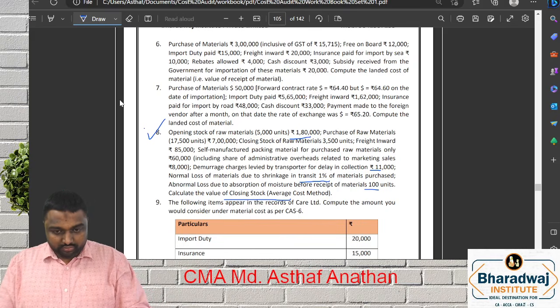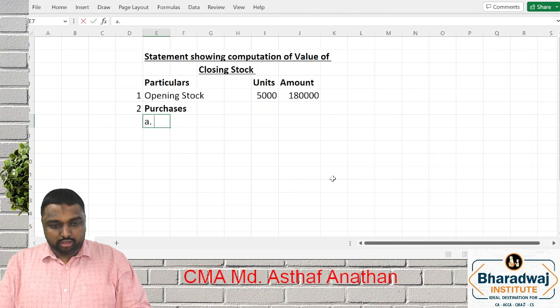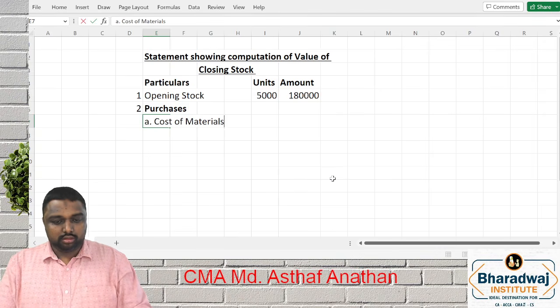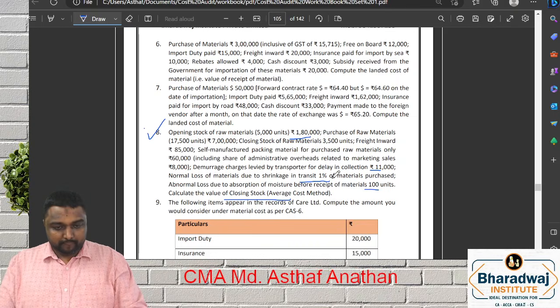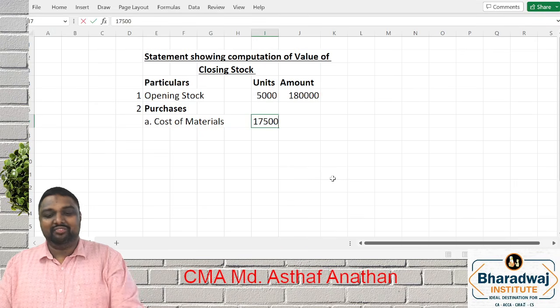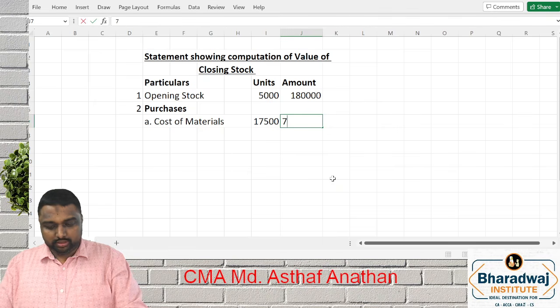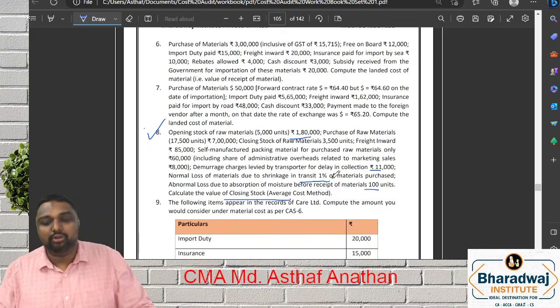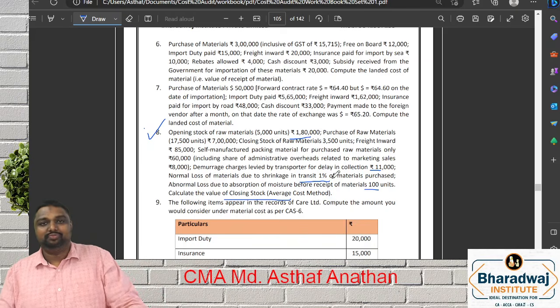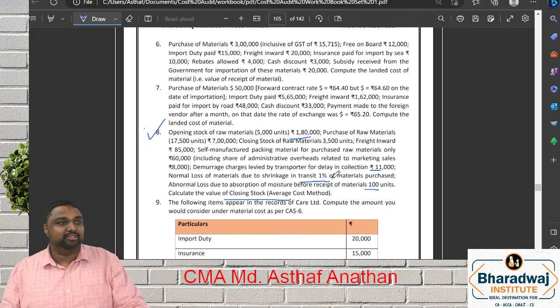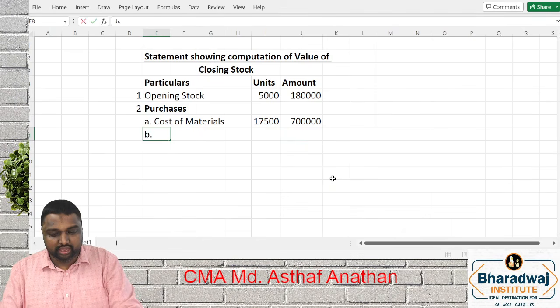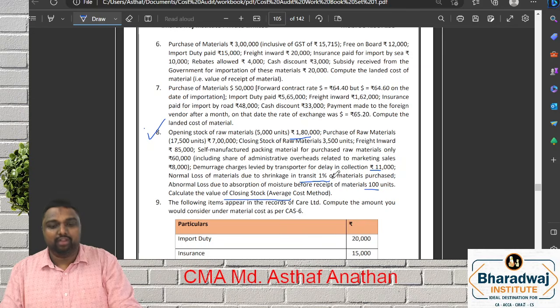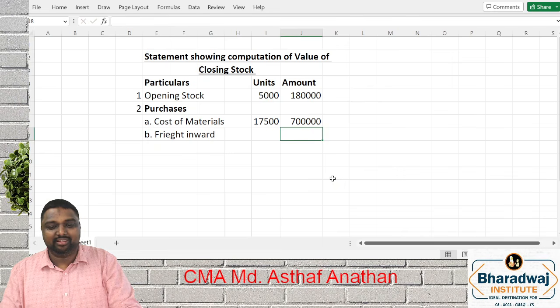The first one, cost of material. What is the cost of materials? 17,500 units, 7 lakh. Now my question to all of you: freight inward, will you add or not? Yes, you will add. So you can take freight inward. What is the freight inward? 85,000.